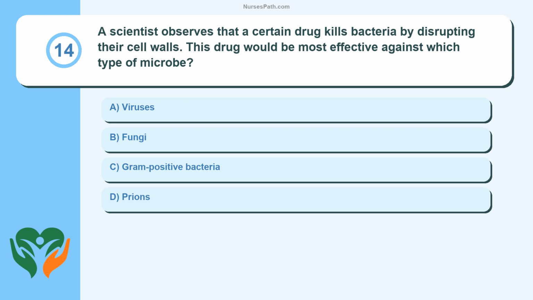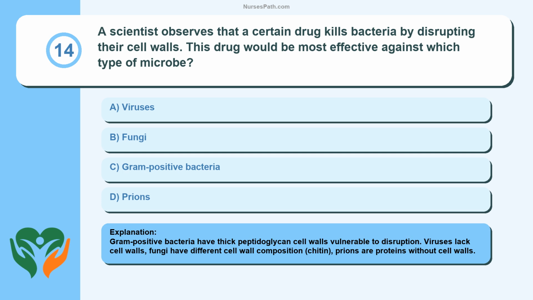Question 14. A scientist observes that a certain drug kills bacteria by disrupting their cell walls. This drug would be most effective against which type of microbe? Viruses, fungi, gram-positive bacteria, prion. Gram-positive bacteria have thick peptidoglycan cell walls vulnerable to disruption. Viruses lack cell walls, fungi have different cell wall composition, chitin, and prions are proteins without cell walls.